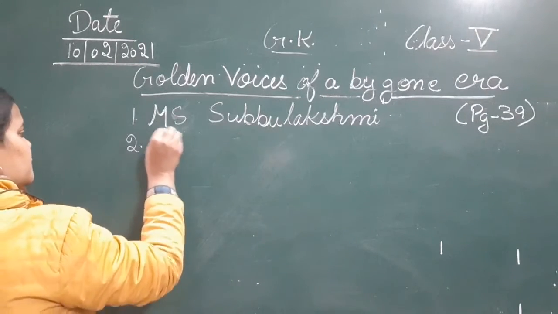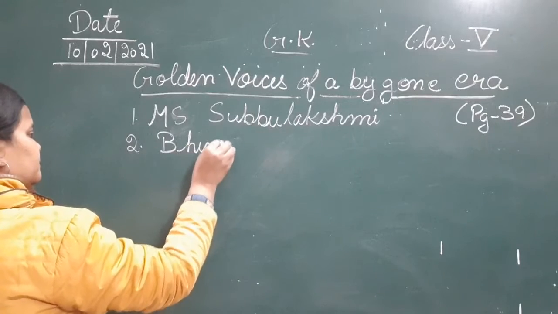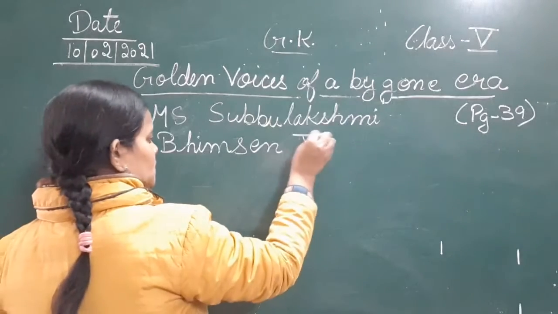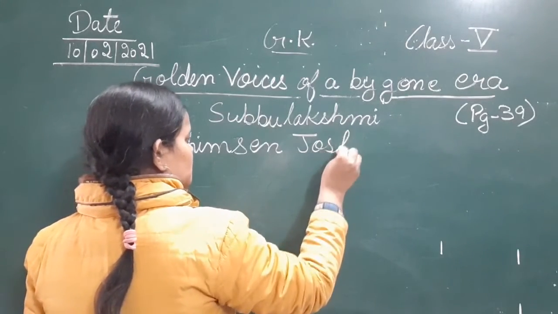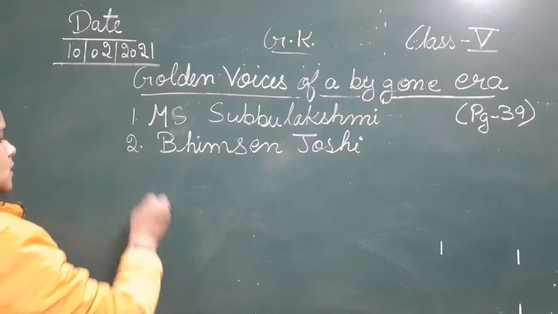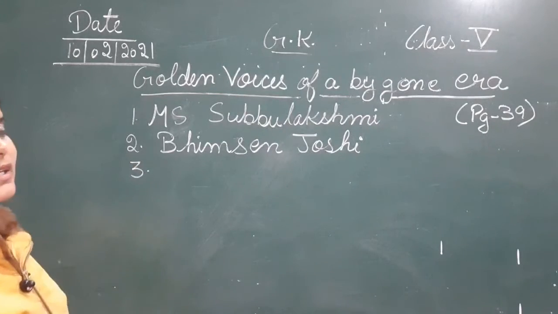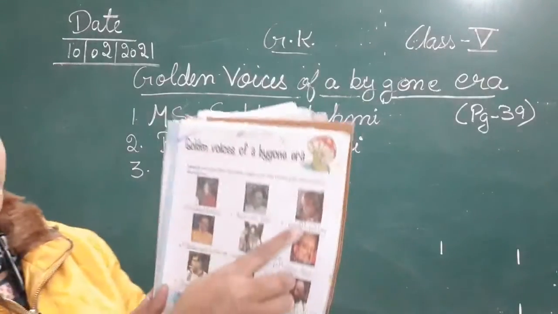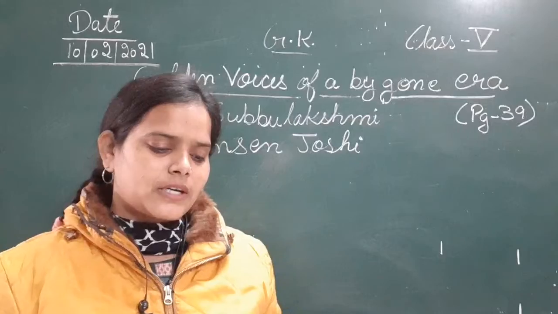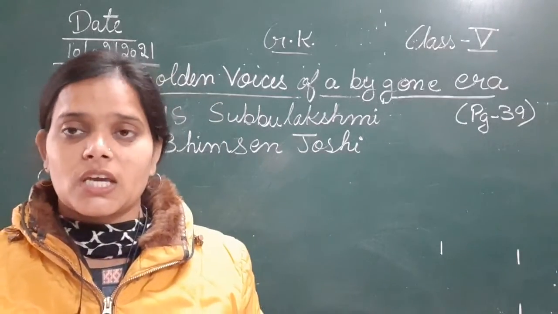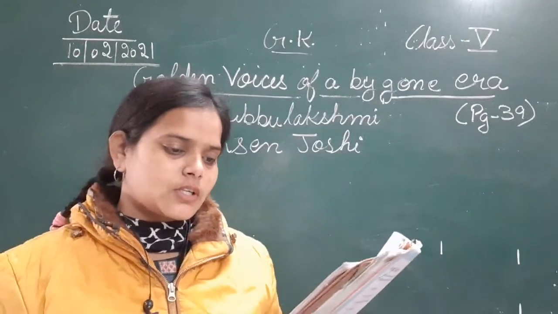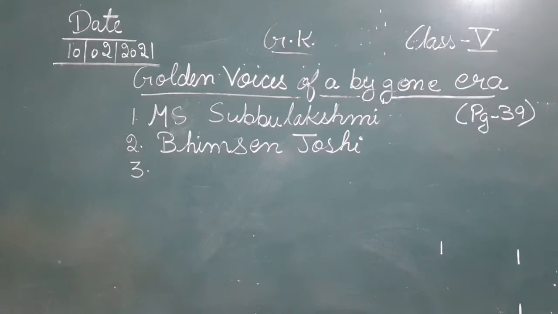So this is the picture of Bhimsen Joshi. Third, moving next to the third picture. This is the picture of one of the classical singers of our country, that is Pandit Jasraj. He is Pandit Jasraj. So the third picture is of Pandit Jasraj.